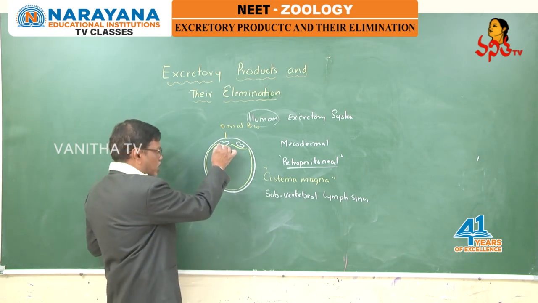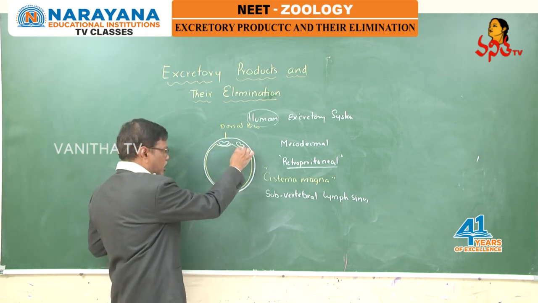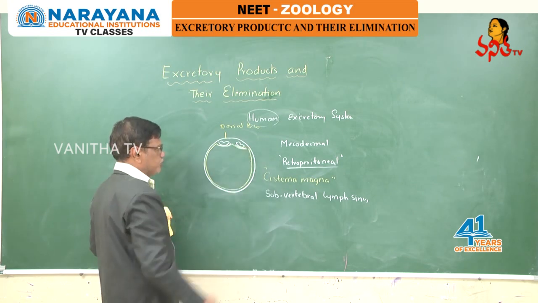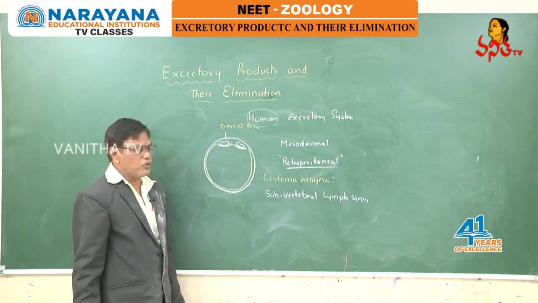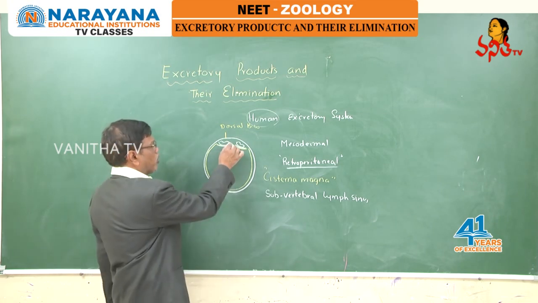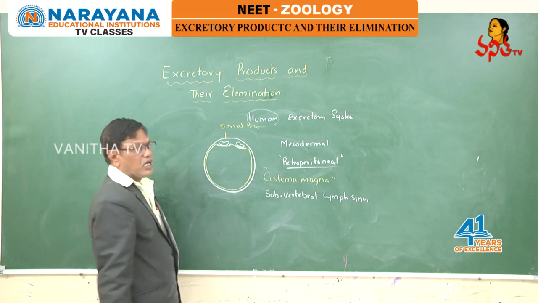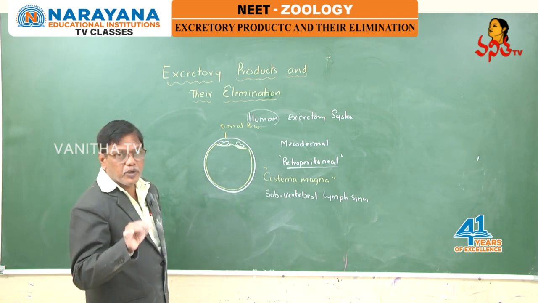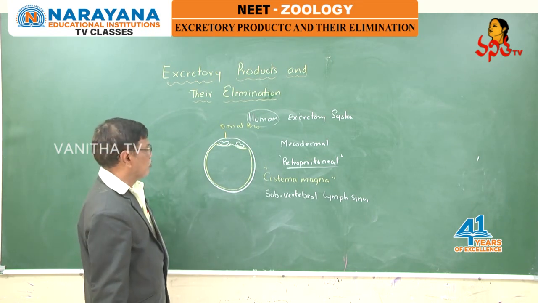As only their ventral sides are towards the body cavity, only the ventral sides are covered by peritoneal layer. Which peritoneum? Somatic mesoderm. That's why they are said to be retroperitoneal.